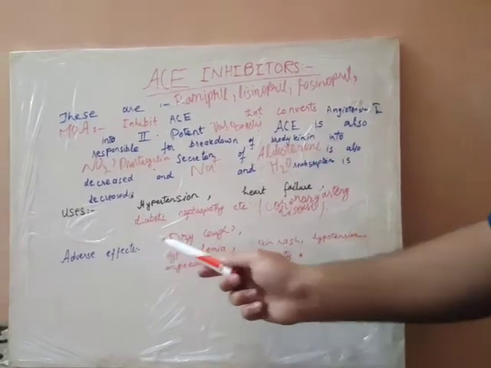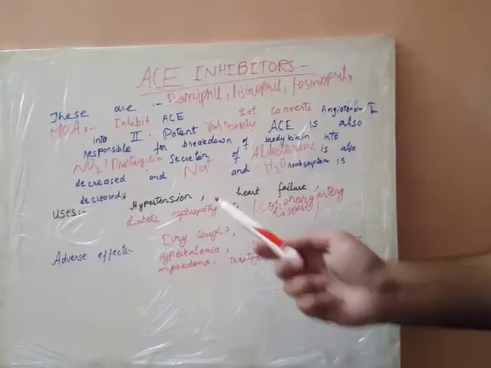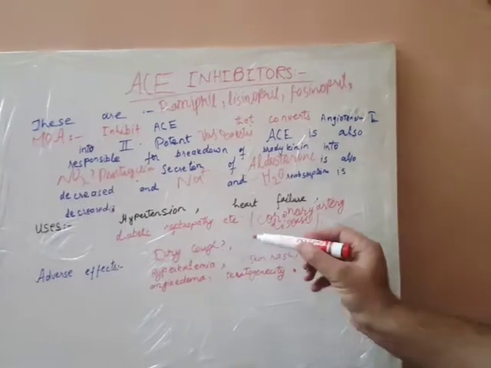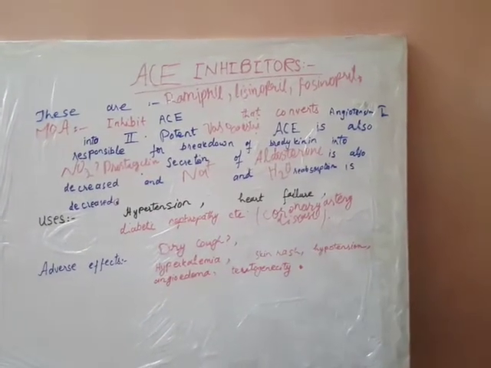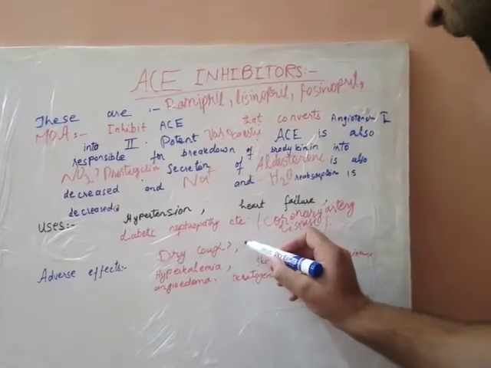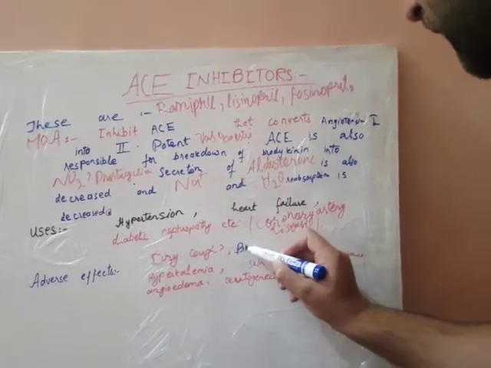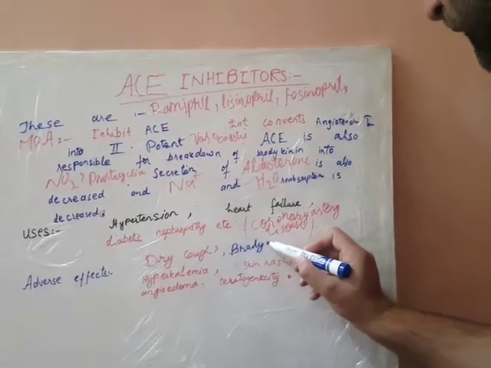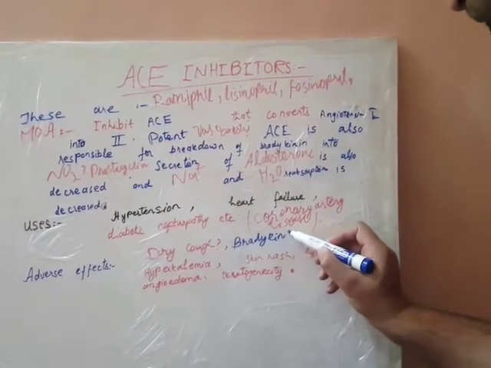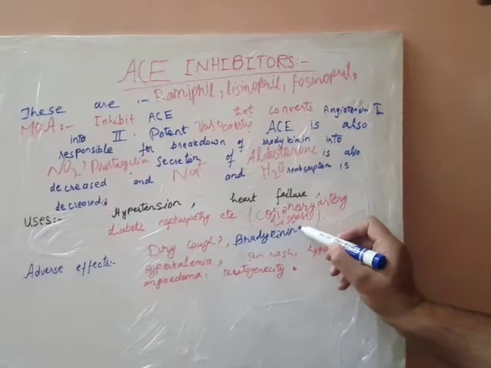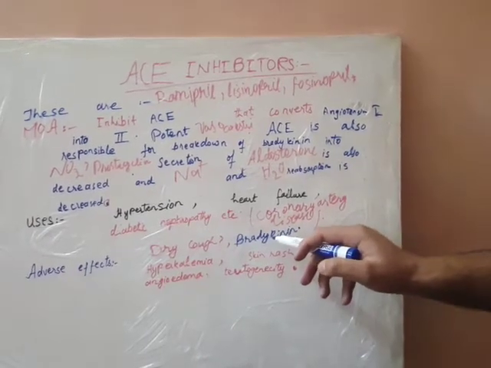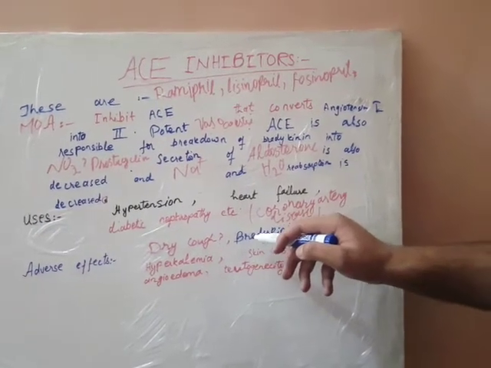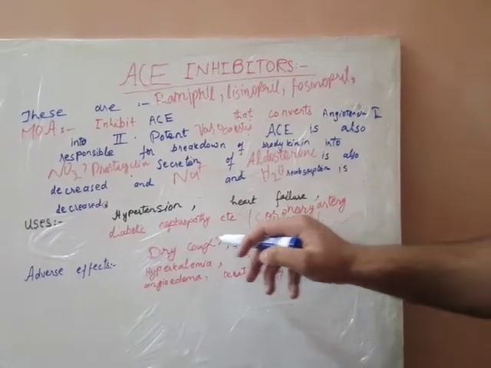The adverse effects of these drugs are dry cough. Reason: dry cough is due to increased levels of bradykinin in the body because bradykinin is now not destroyed by angiotensin converting enzyme, because angiotensin converting enzyme is inhibited. This bradykinin and substance P cause the irritation of the bronchial tree due to which dry cough occurs.